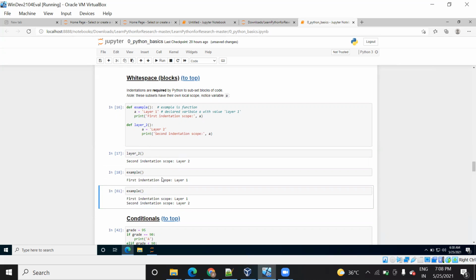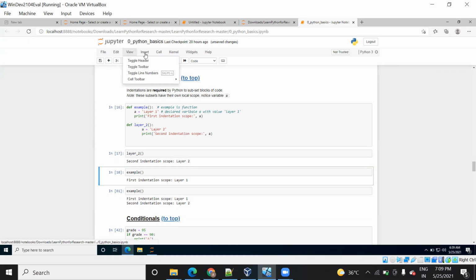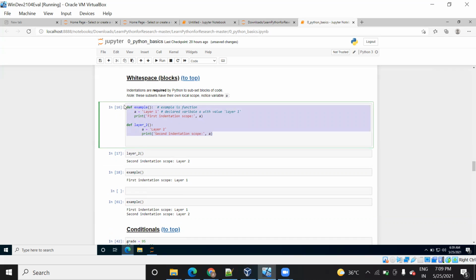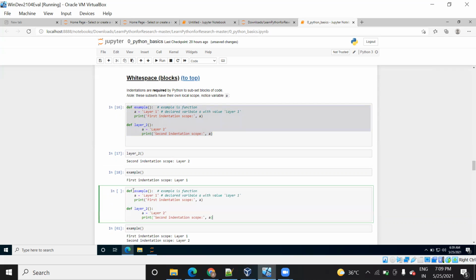example. Now here you see the difference. The difference was that earlier, when I declared it in a separate indentation, it was printing separately, right? But now you can see this code I have previously written, where both functions were written in a proper format, meaning this layer 2 was inside this example 1. So let's do that also. I will add one more cell here, and inside this cell I am going to add this code, but I will change the space of the layer 2 function and just see whether we are getting that output or not.